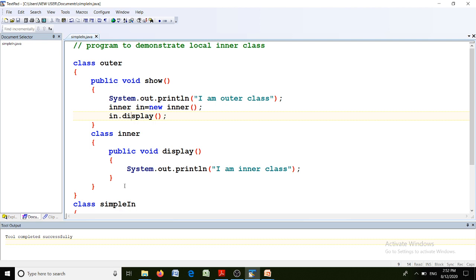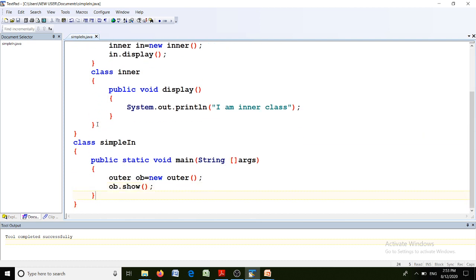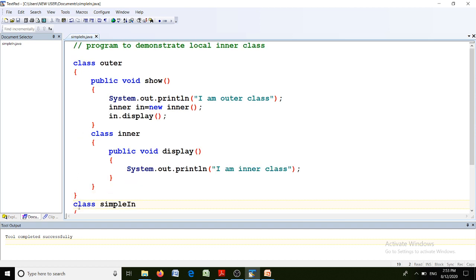Then when we call the method in.display, it will transfer the control to the display method of the inner class, public void display. Then the message will be displayed on the console screen, that is I am inner class. After that again the control is transferred here, that is at the end of the show method. Then control is transferred to the end of the main method, and here your program ends. So this is nothing but a simple inner class.